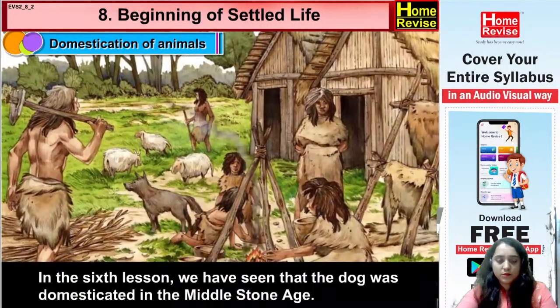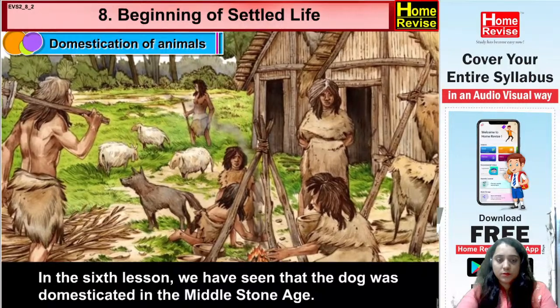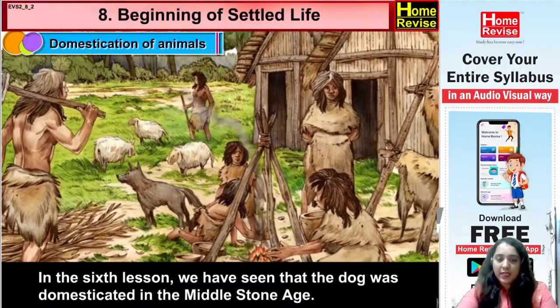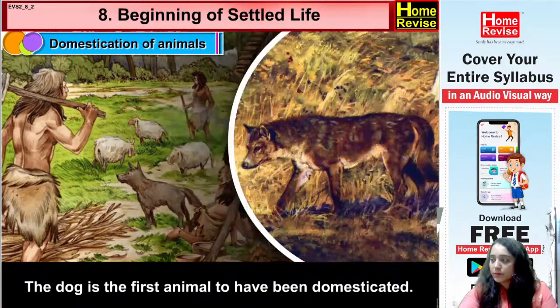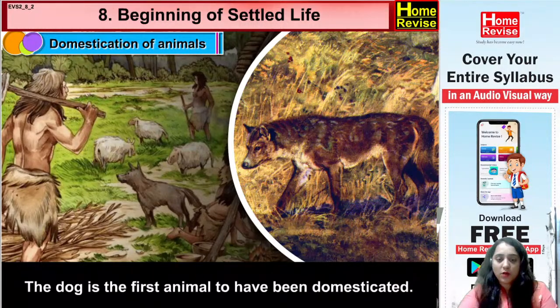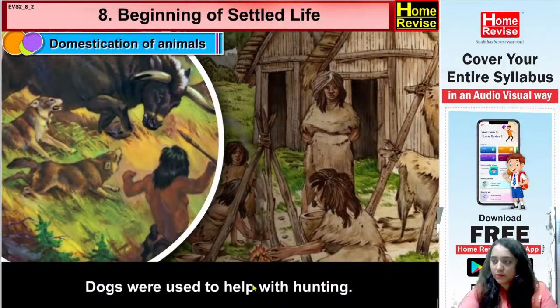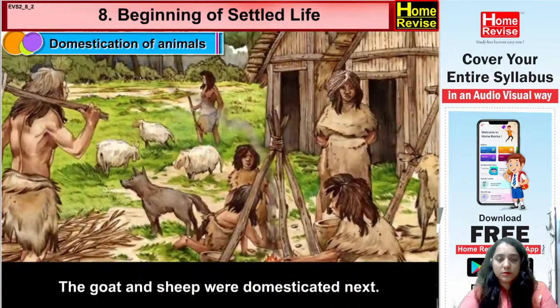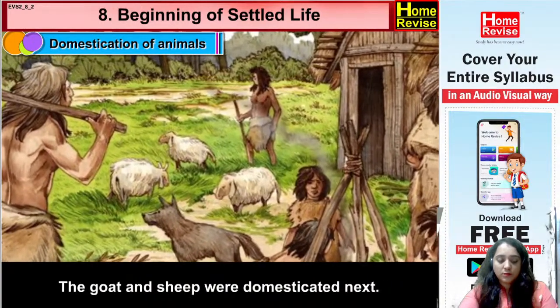In the 6th lesson, we have seen that the dog was domesticated in the Middle Stone Age. Yes, so the dog is the animal which was domesticated in the Middle Stone Age, as we have the Early Stone Age, Middle Stone Age and the New Stone Age. At that time the dog was domesticated. The dog is the first animal to have been domesticated. Yes, everyone should understand this. The first animal to be domesticated is the dog. Yes, you're correct, Arya. Dogs were used to help with hunting. The goat and sheep were domesticated next.